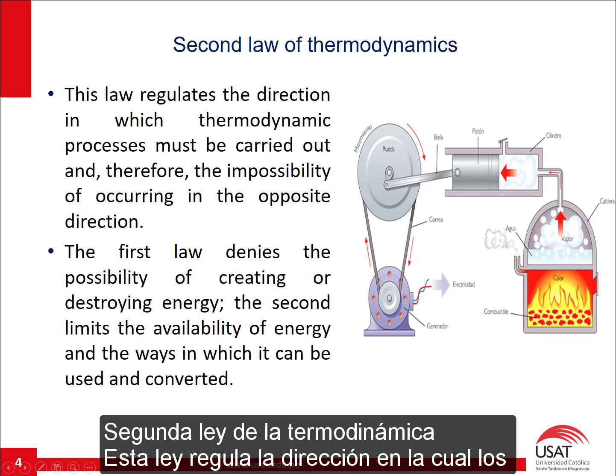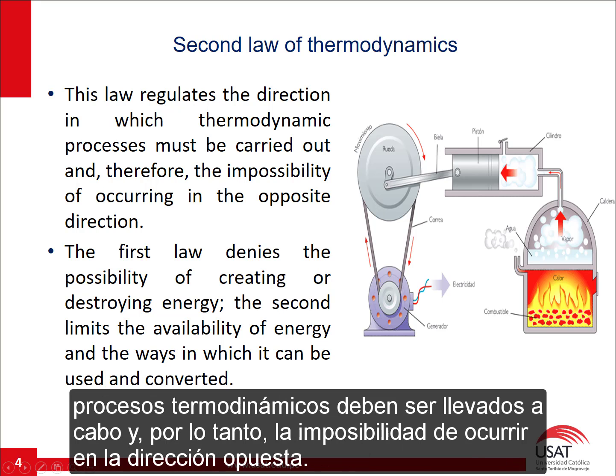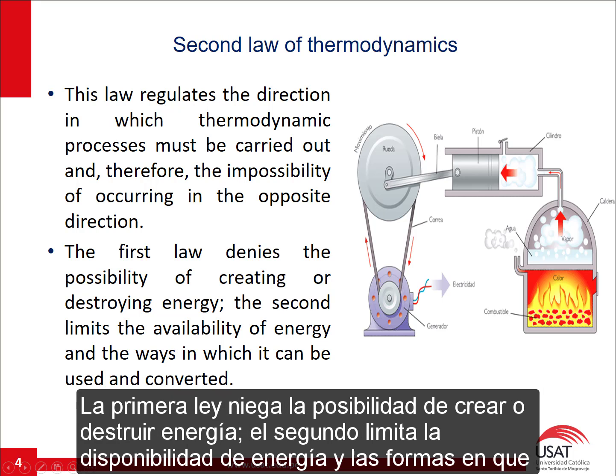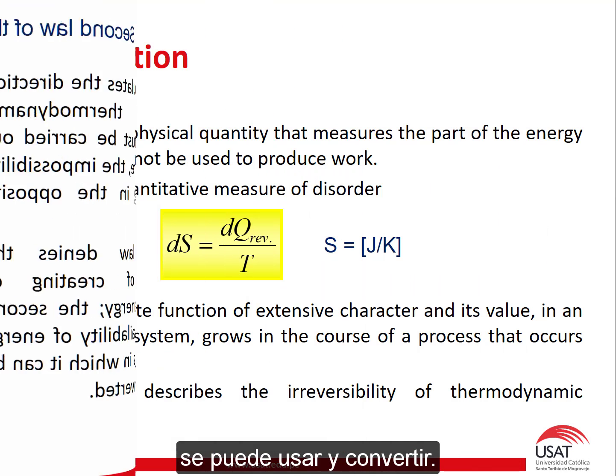Second law of thermodynamics. This law regulates the direction in which thermodynamic processes must be carried out and, therefore, the impossibility of occurring in the opposite direction. The first law denies the possibility of creating or destroying energy, the second limits the availability of energy and the ways in which it can be used and converted.